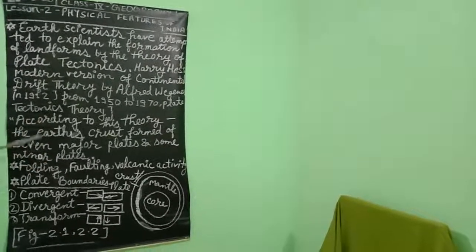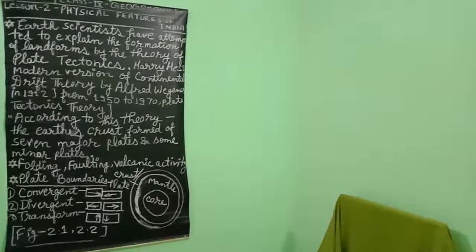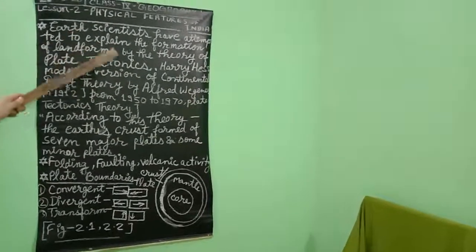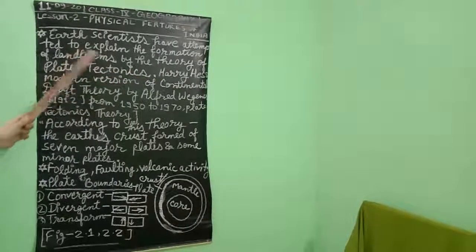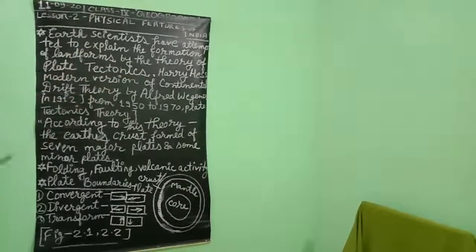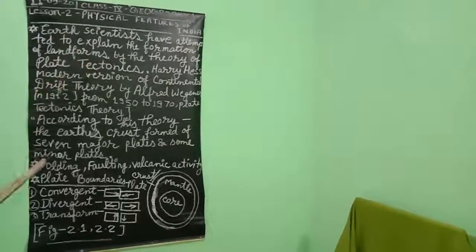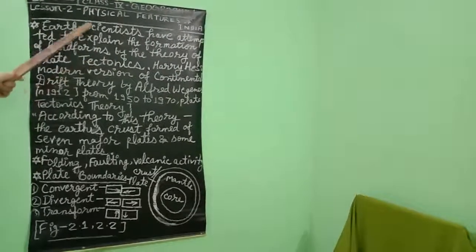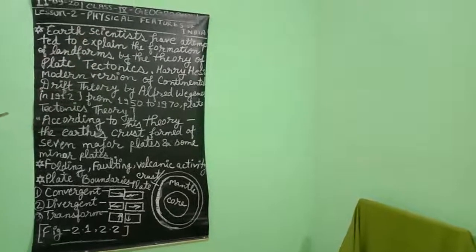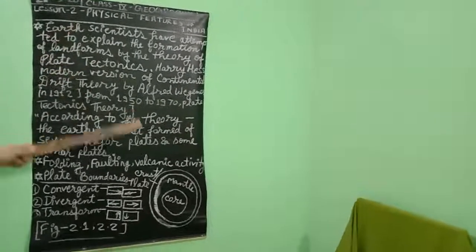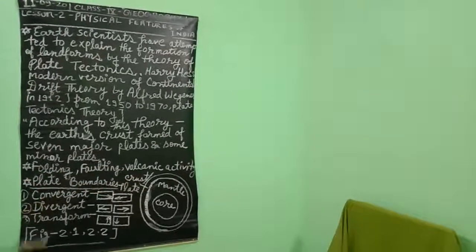Tuzo-Wilson is the scientist who made use of the word plate. So the base of the plate tectonics theory is the continental drift theory. Plate tectonics is the valid theory to understand the making and construction of physical features. What is the meaning of plate? Plate means crust, the broken part of the crust material.